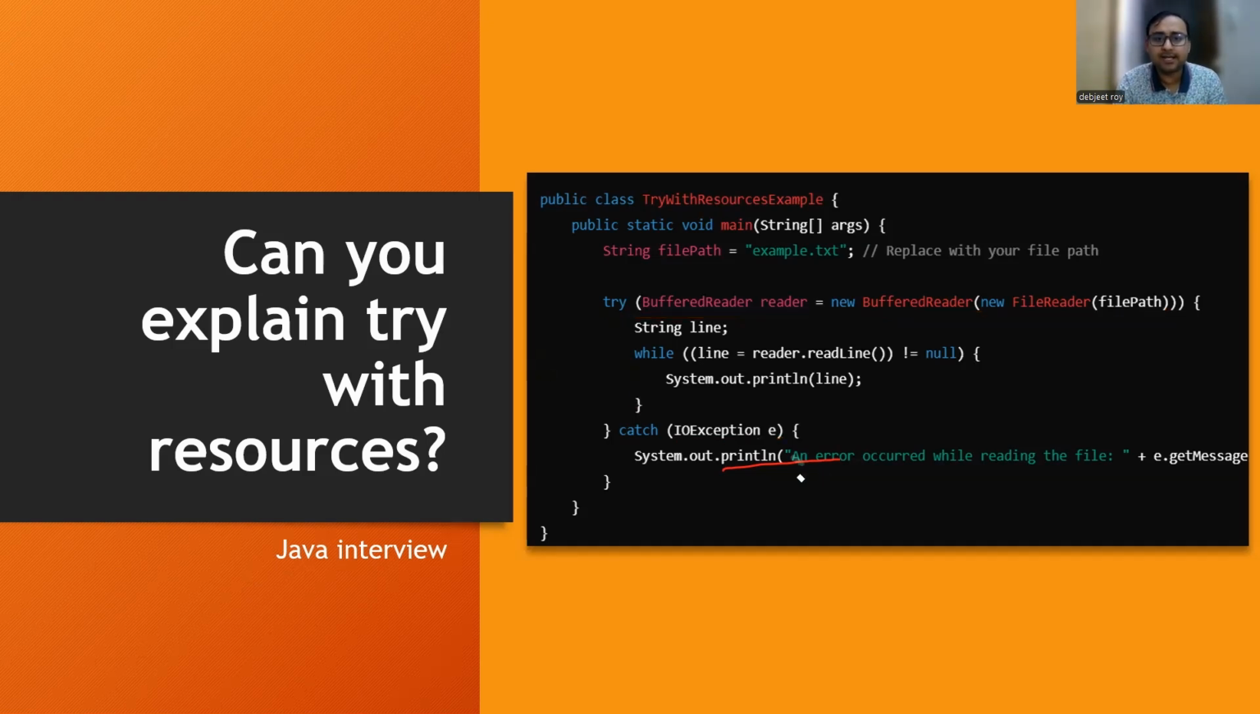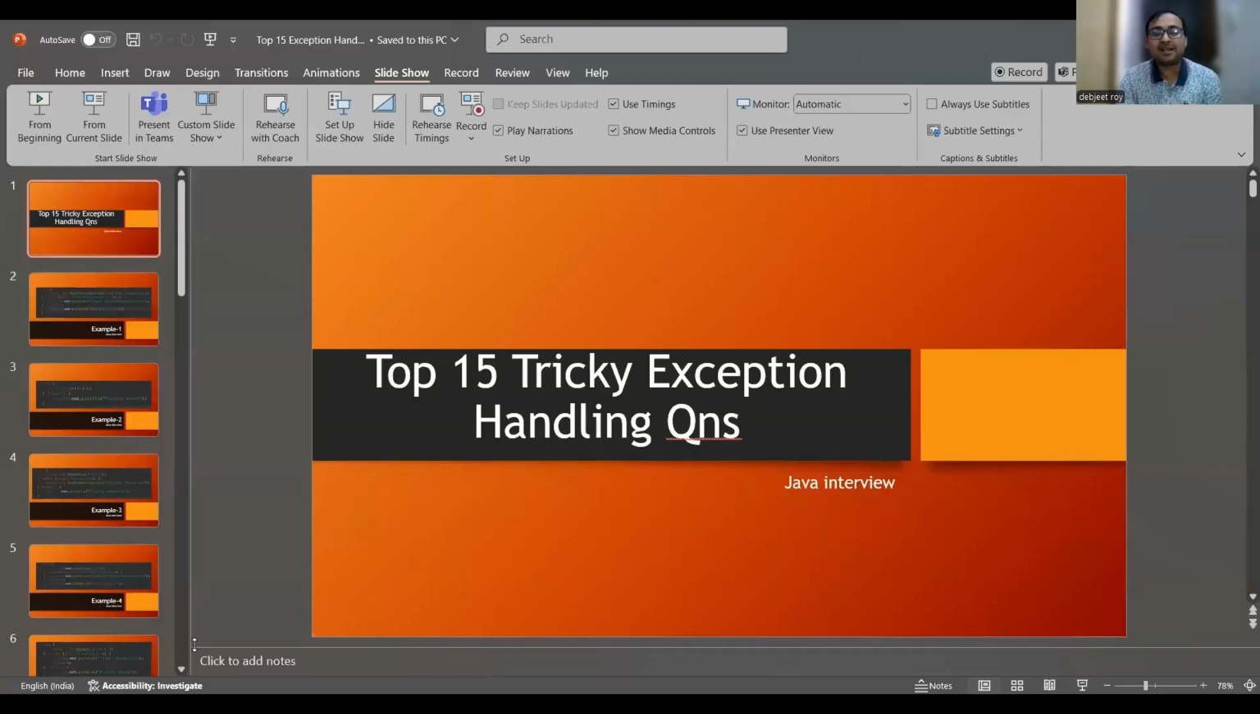I hope you got clarity on why it is being used. This question may be asked because it came after Java 8, I think, so this whole process should be understood. I hope you have enjoyed this session. I've covered almost all types of questions that can be asked with respect to core Java exception handling.